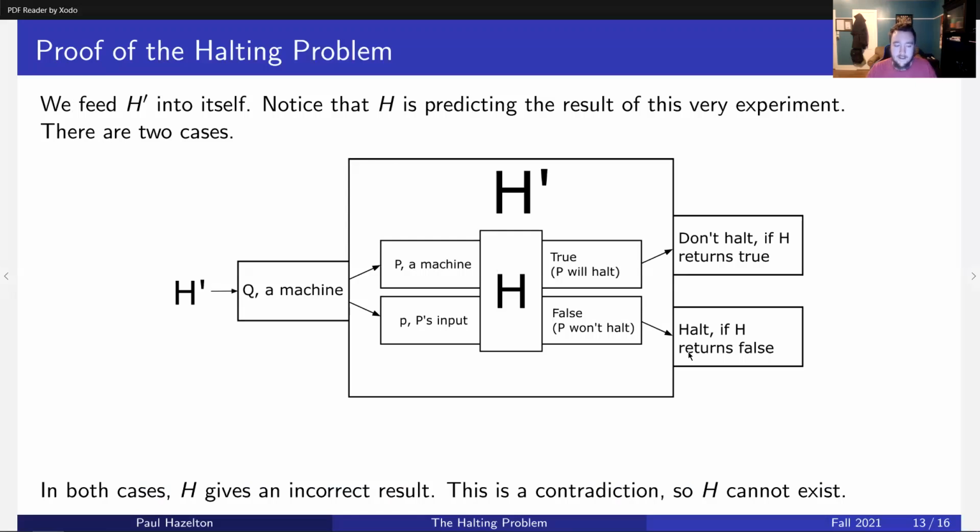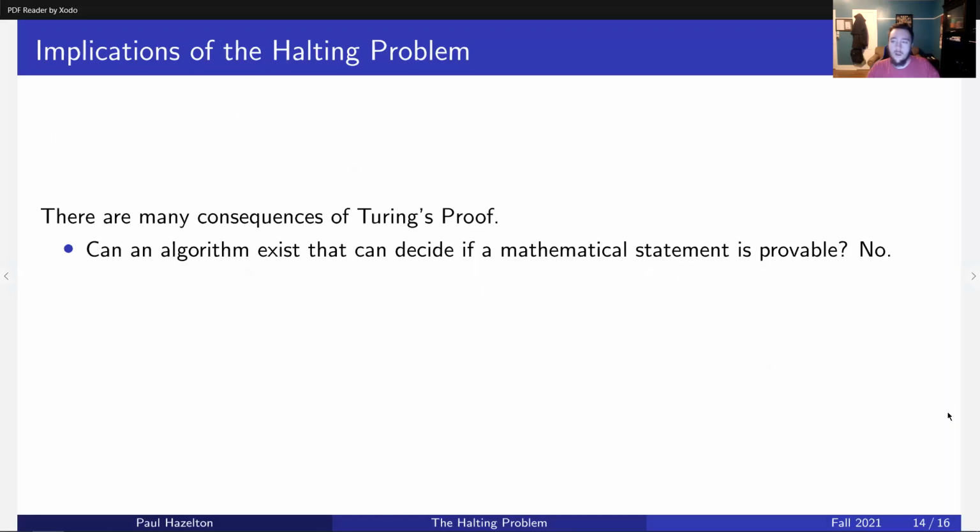So in all cases, H gives an incorrect result. And this is a contradiction. So H cannot exist. H cannot solve this problem always. Maybe we can get one that can sometimes work, but it cannot solve it for any generic program. It cannot determine if it will halt or not. And that's it. That proves it.